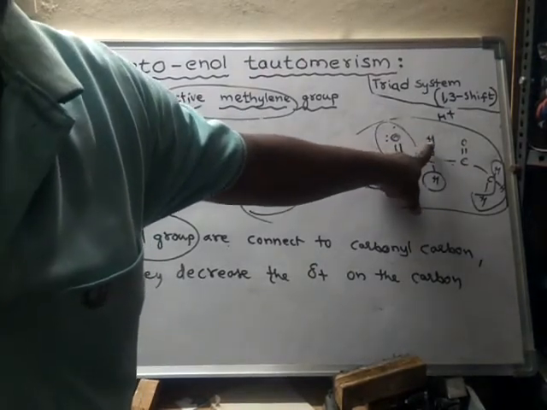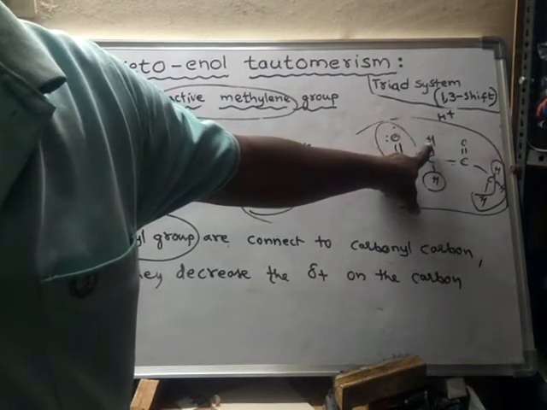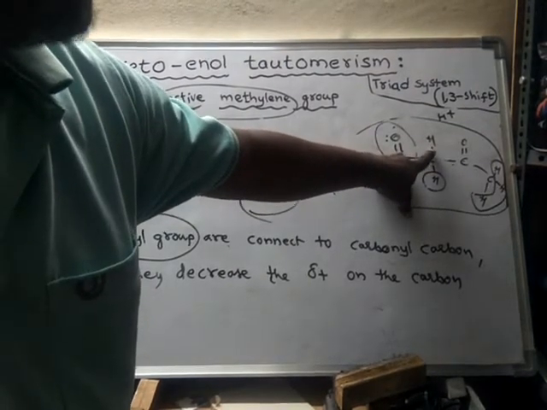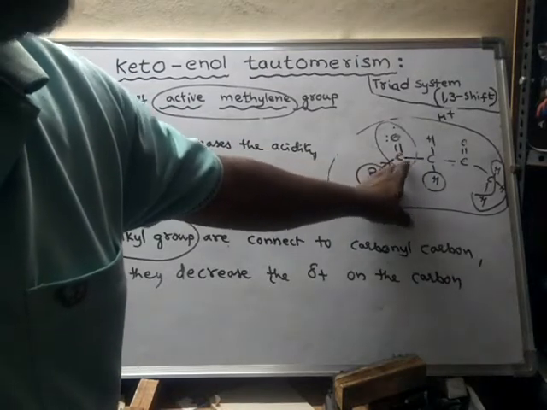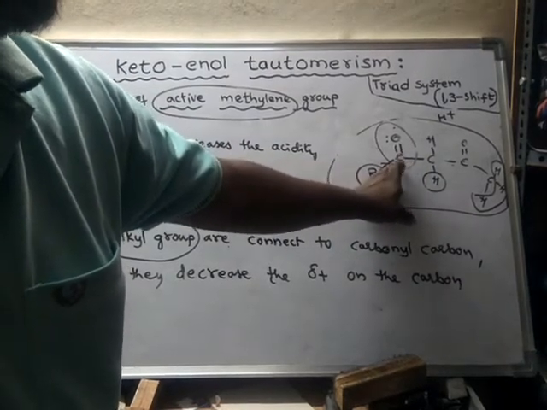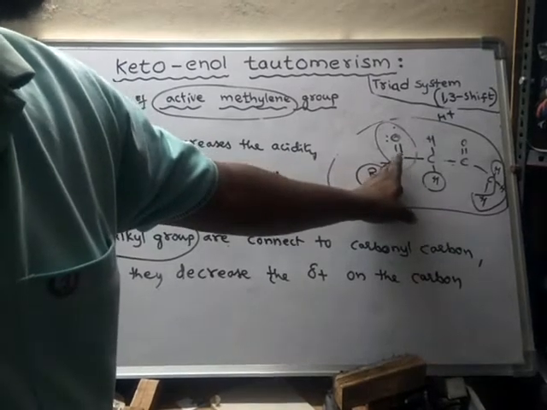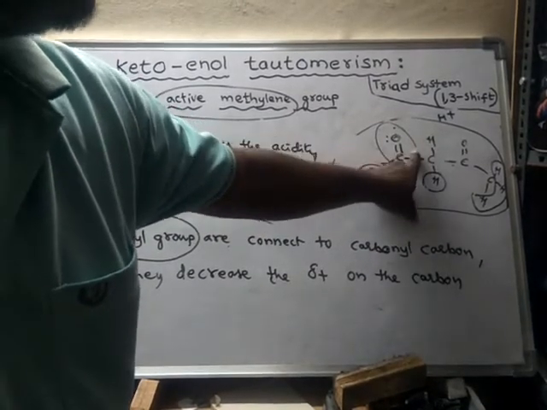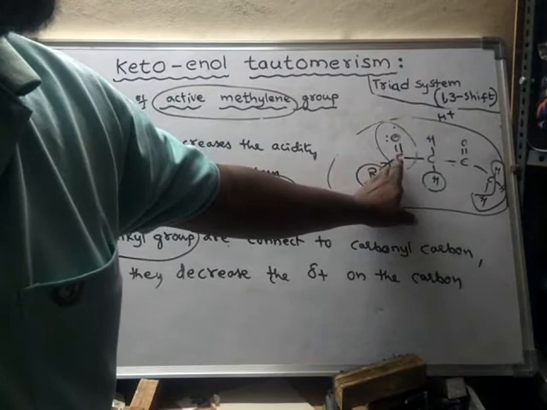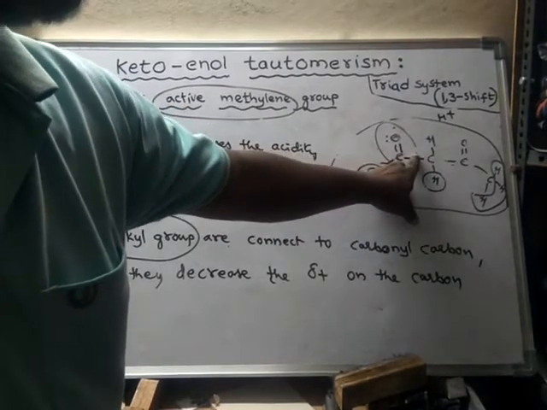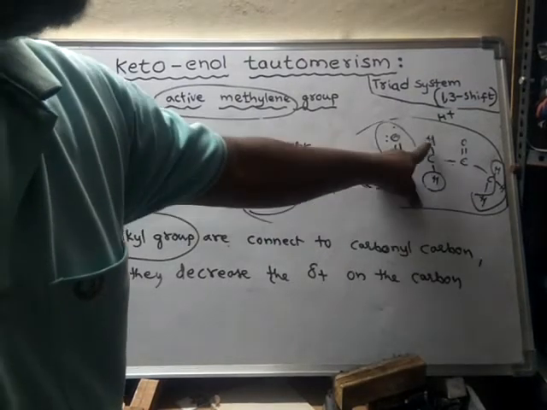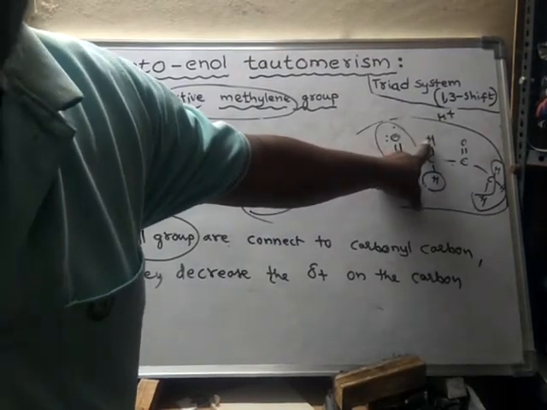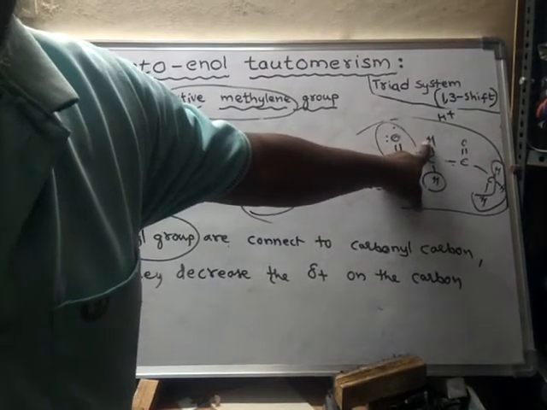It does not convert into an H plus ion easily, because this bond cannot be moved in this direction, as this carbon has less positive charge. If it has less positive charge, it cannot attract these electrons. If it has more positive charge, then it attracts these electrons and becomes a more active, more acidic hydrogen.